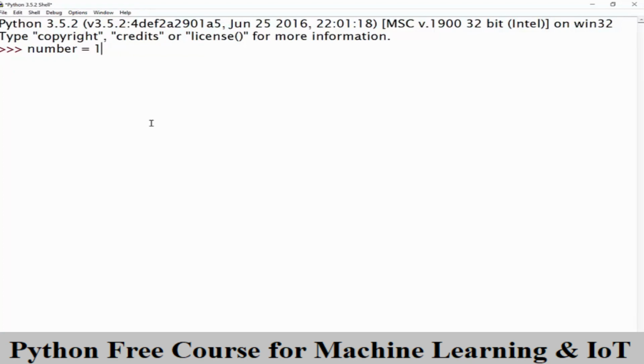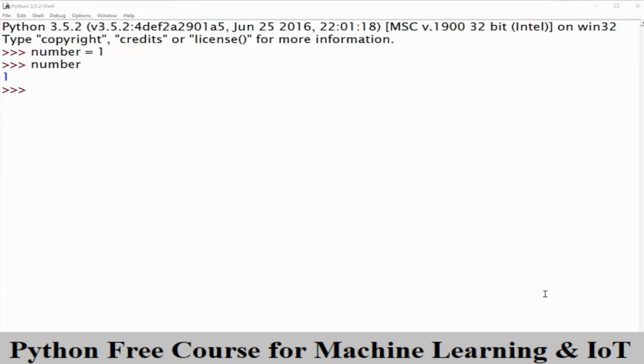Now, what makes this useful is that when I hit enter, you can see that we've gone to another line, as you can see by these three chevrons, these three arrows here. Whenever I type number into the shell or into our program and press enter, we get back the number 1. By typing the variable name, we have looked inside the box and taken the value out. This allows us to store the value for later in a very convenient and easy to remember way, and that's what makes variables so powerful.